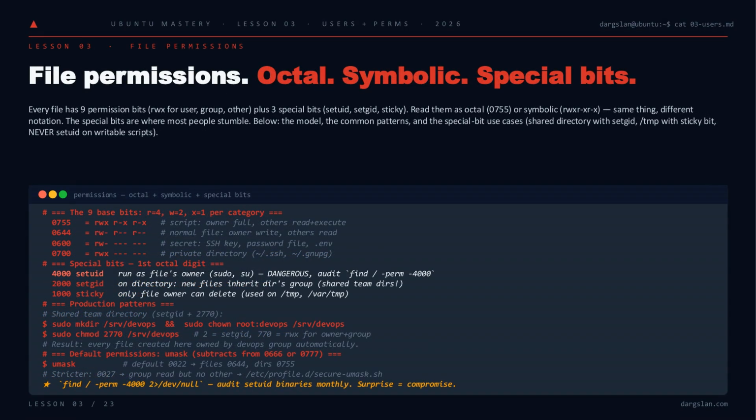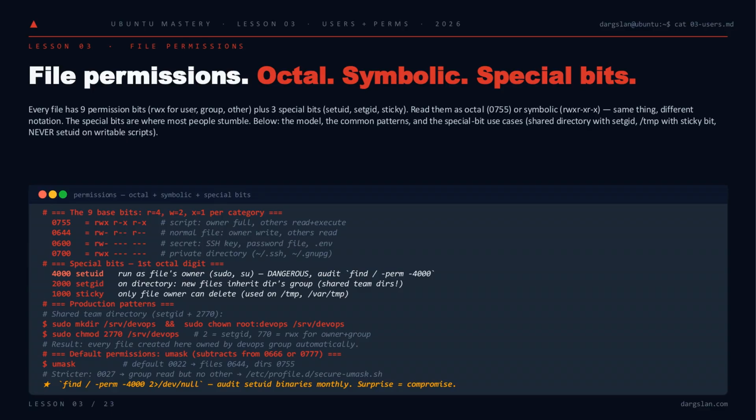Groups decide who belongs. Permissions decide what they can do. Memorize the math. Read is 4, write is 2, execute is 1, per category. 755 for scripts, 644 for normal files, 600 for secrets: SSH keys, .env, anything you'd be fired for leaking.